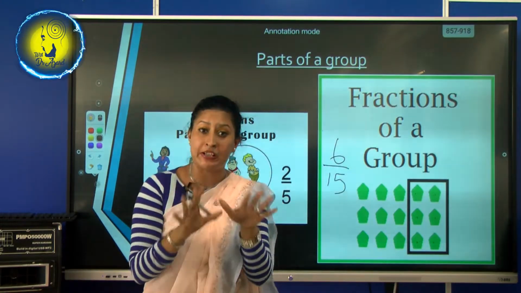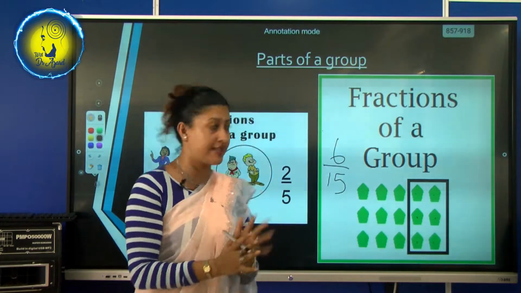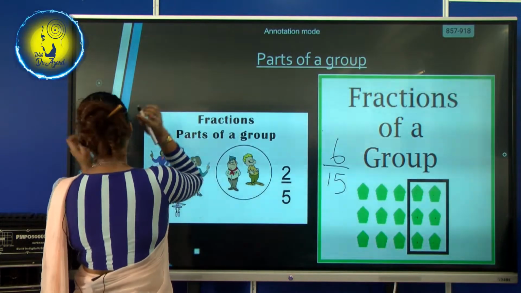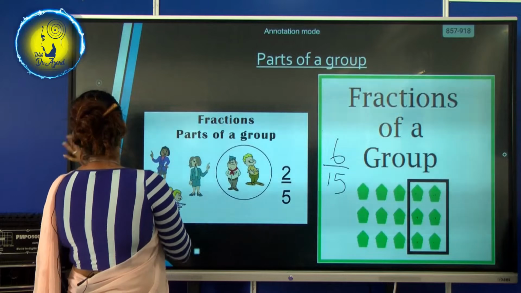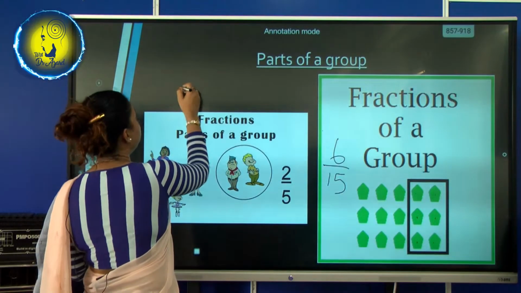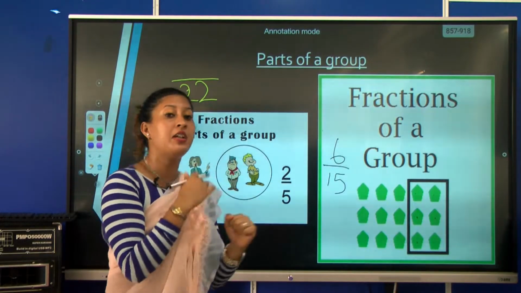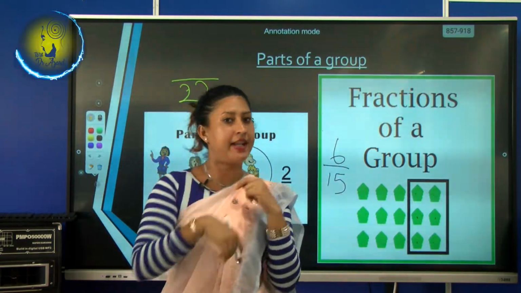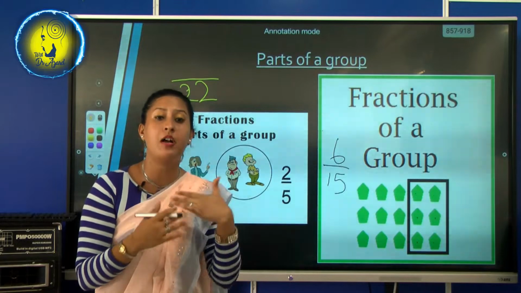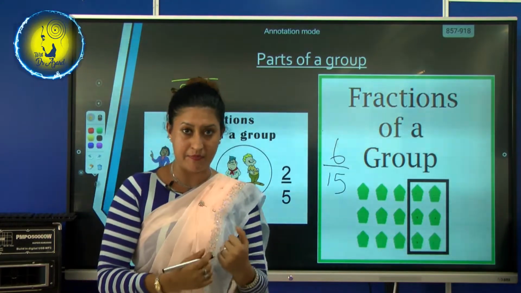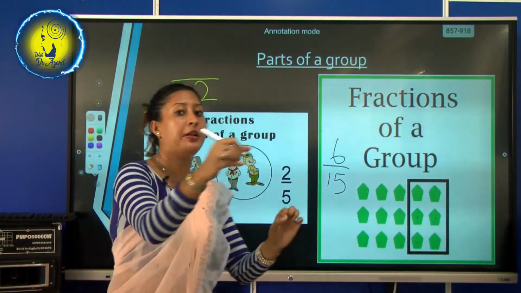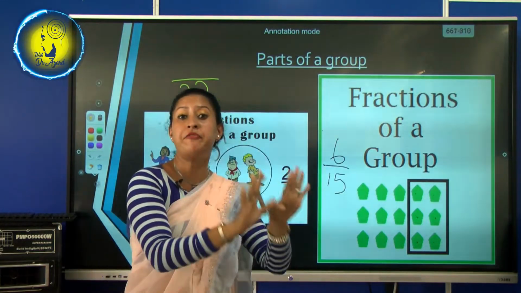Okay, I have 22 children in my class. Let's take another color. Let's take 22. I want to count the number of girls in that class. We counted, and I got 15 girls.